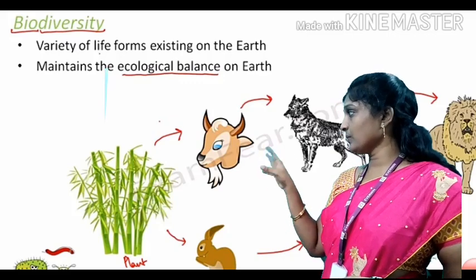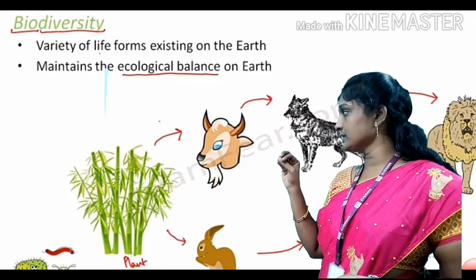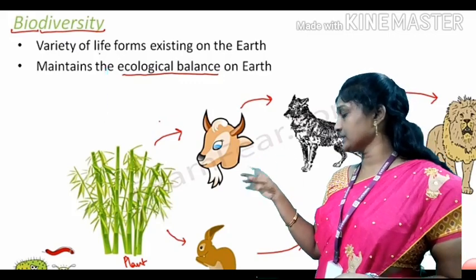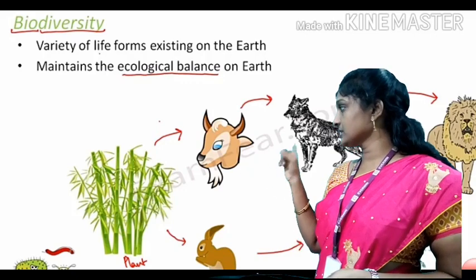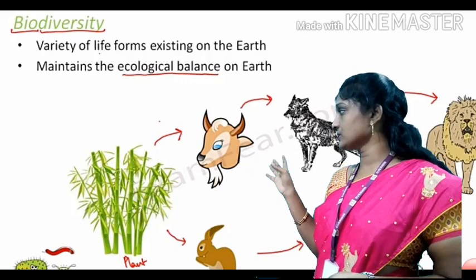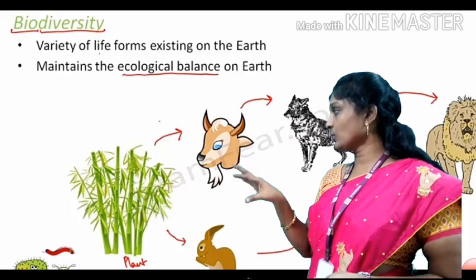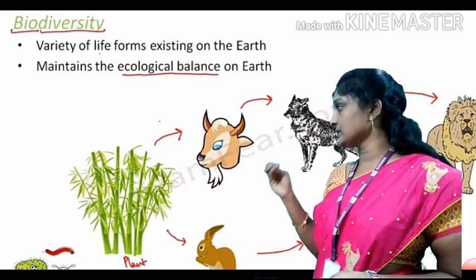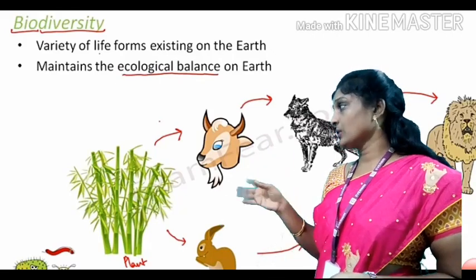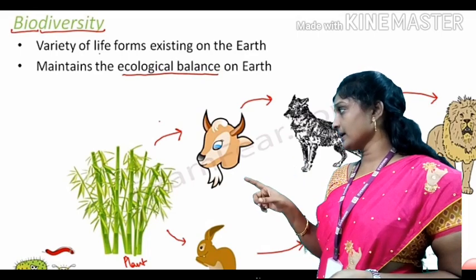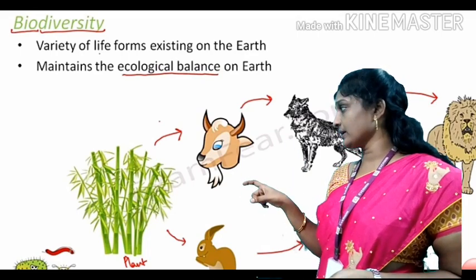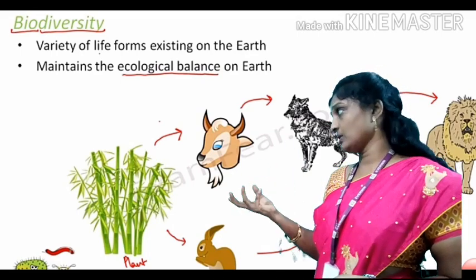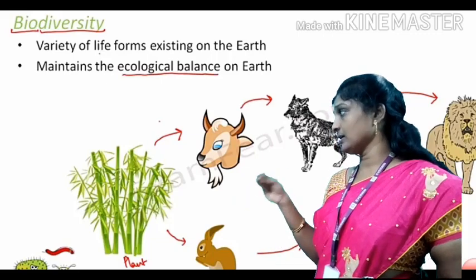So, if any particular animal becomes extinct or is destroyed, another animal that depends on that animal also becomes extinct. So, the total balance of the ecology gets disturbed. So, each and every organism is very important to maintain the ecological balance on planet Earth.